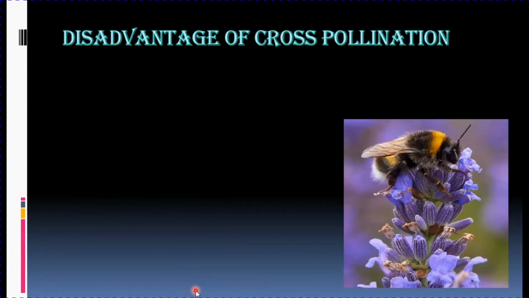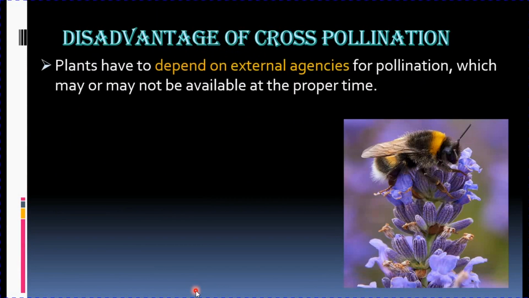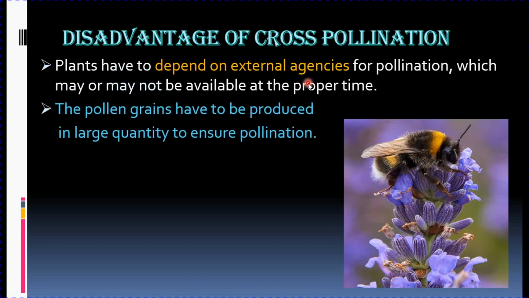Just like self-pollination, cross-pollination also has various disadvantages. The first being they have to depend on external agencies for pollination, which may or may not be available at the proper time. Suppose it is a time for pollination, it is a season, but no external agents are present, it's very difficult for cross-pollination to take place.